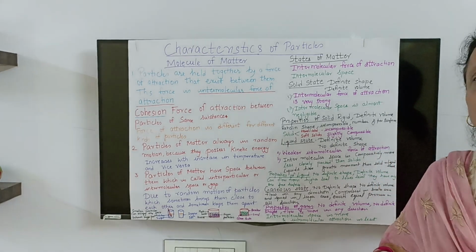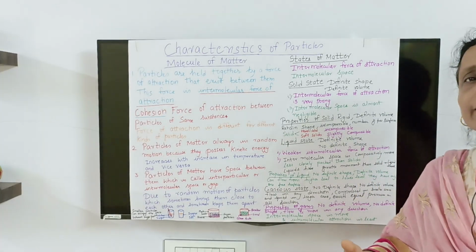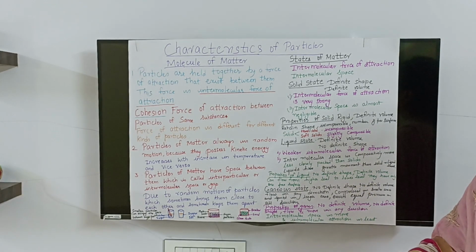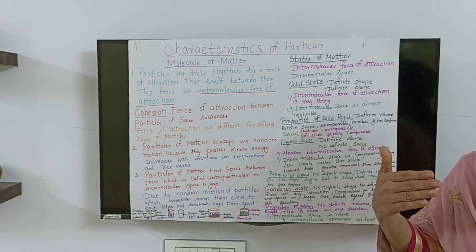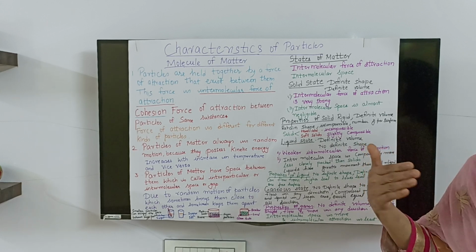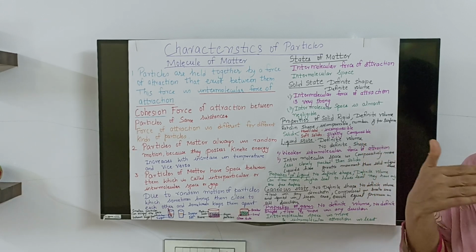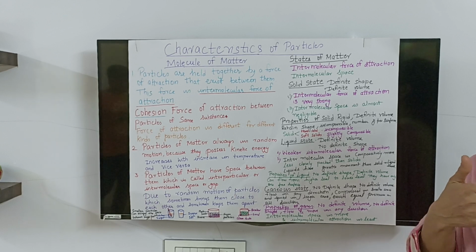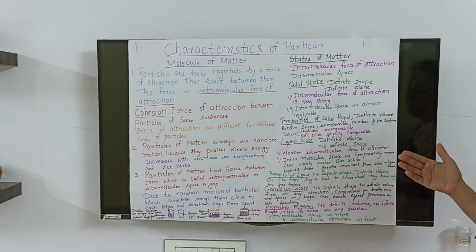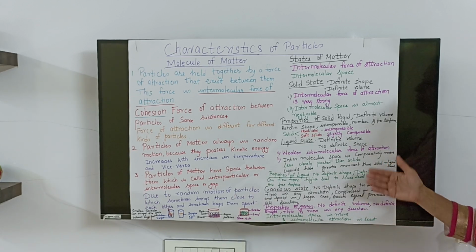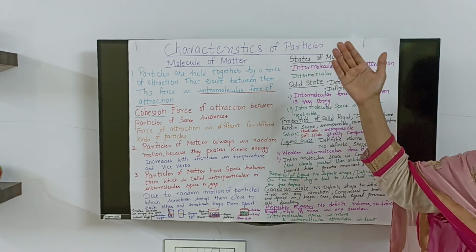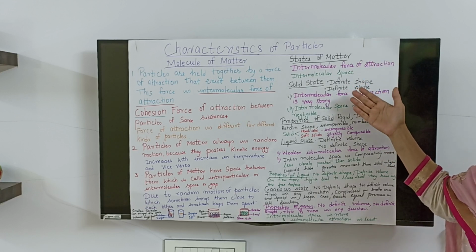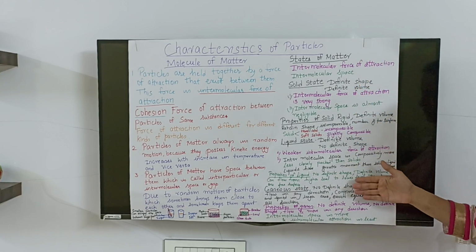When you heat water, with the increase in temperature, the water turns into gas. So in gas, the space between molecules increases and the intermolecular attraction decreases. This is what happens to the molecules of matter in different states, and we'll study that further.